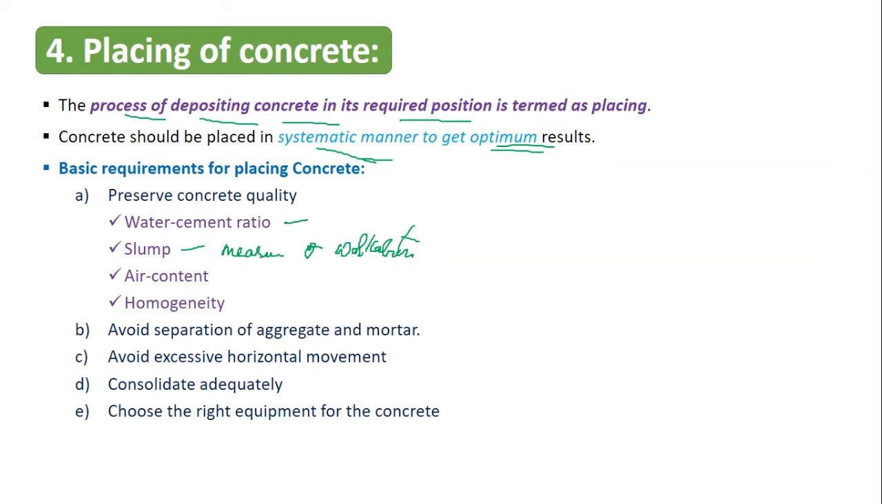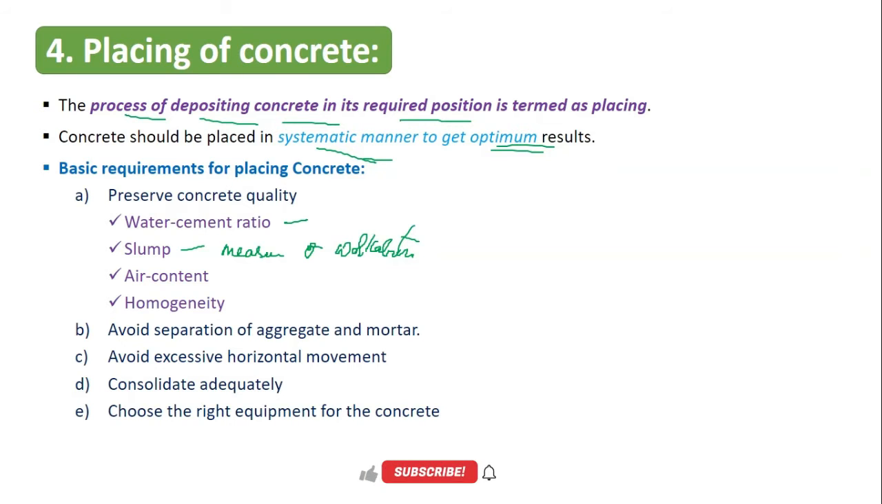It cannot change. And the next one is air content. You have to limit the amount of air that is entering the concrete when it is being placed. And homogeneity. So we know that in the mixing, we have mixed the concrete to get a homogeneous mixture of cement, aggregates, and water. That homogeneity should not be disturbed while placing the concrete.